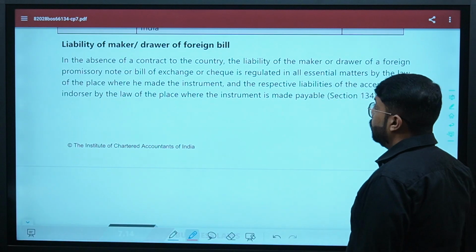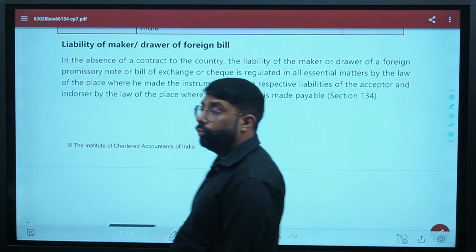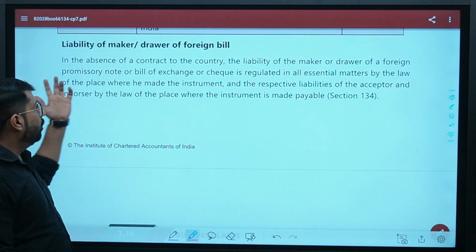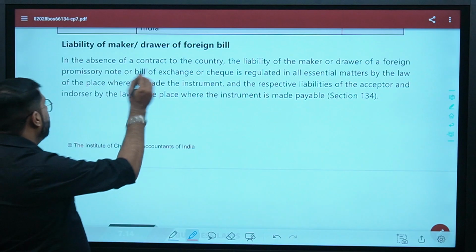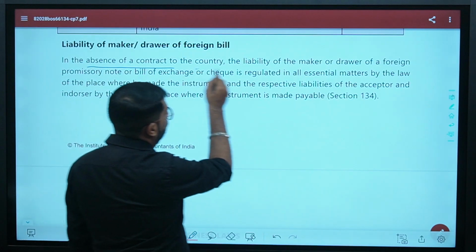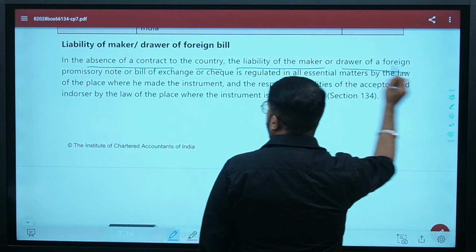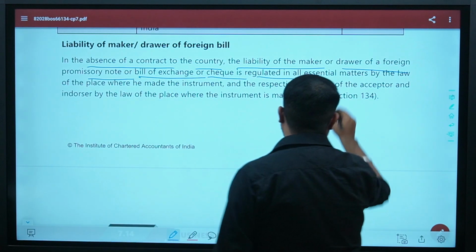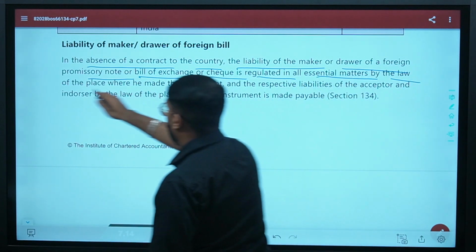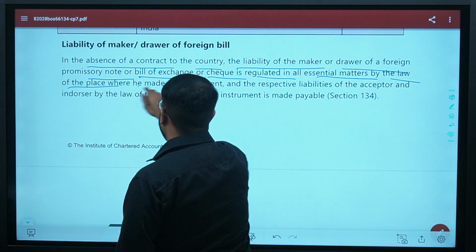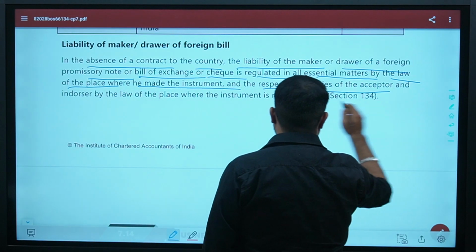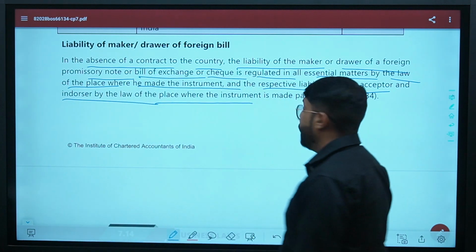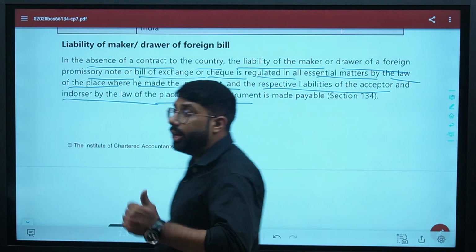A very important part: liability of maker or drawer of foreign bill. If it is a foreign bill, how will you determine the liability of the maker or drawer? It says, in the absence of a contract to the contrary, the liability of the maker or drawer of a foreign promissory note, bill of exchange or check is regulated in all essential matters by the law of the place where he made the instrument, and the respective liabilities of the acceptor and endorser by the law of the place where the instrument is made payable. Understand this very carefully.